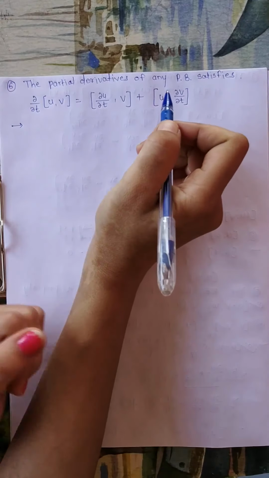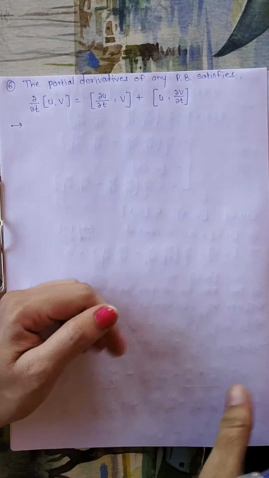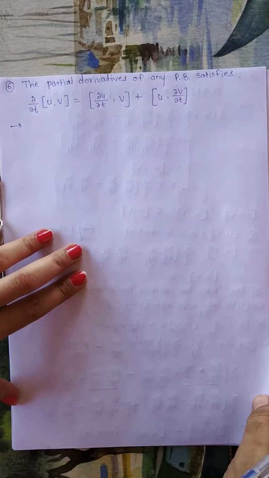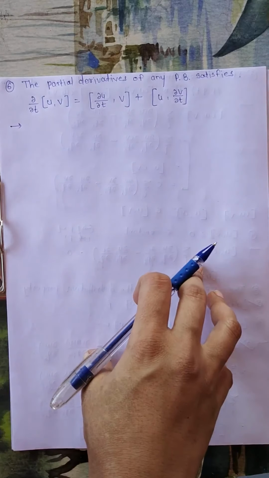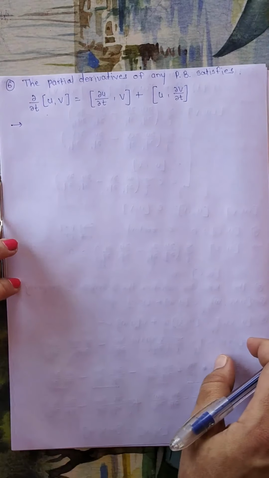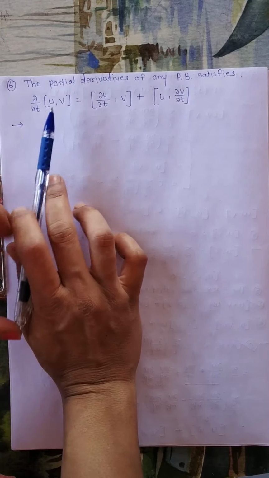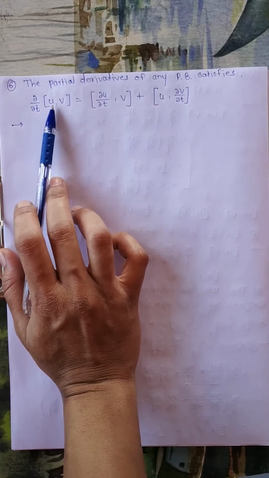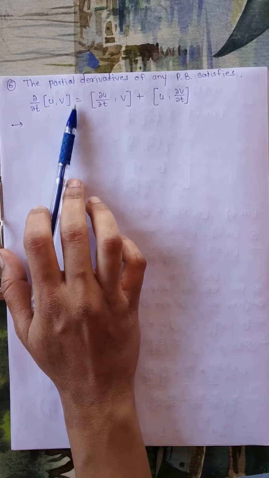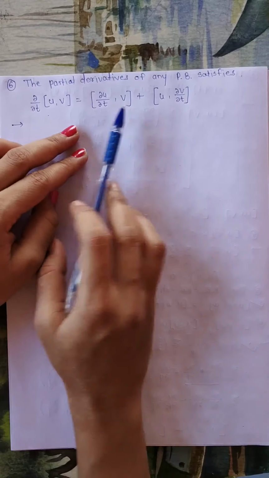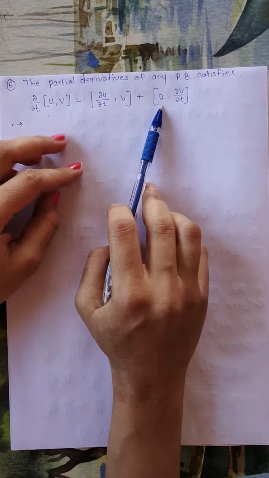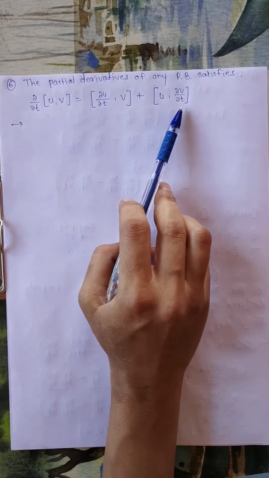The sixth identity is that the Poisson's bracket satisfies the partial derivative. Suppose you have the partial derivative of Poisson's bracket of U and V, that means dou by dou t of Poisson's bracket of U and V. This will be equal to Poisson's bracket of dou U by dou t and V plus Poisson's bracket of U and dou V upon dou t.